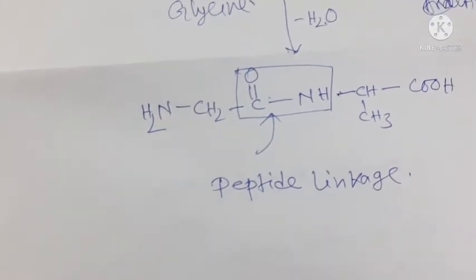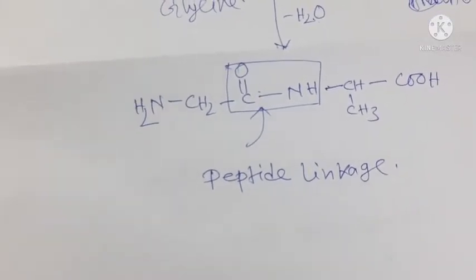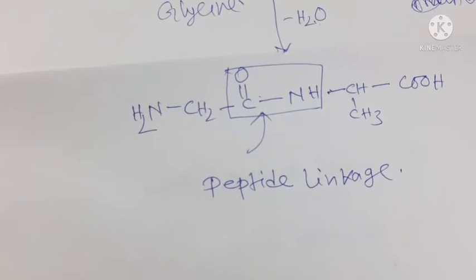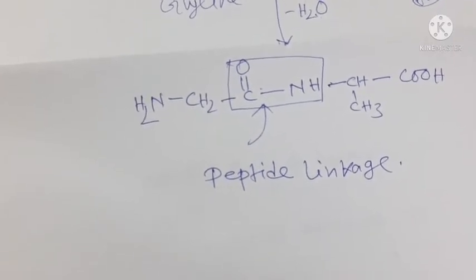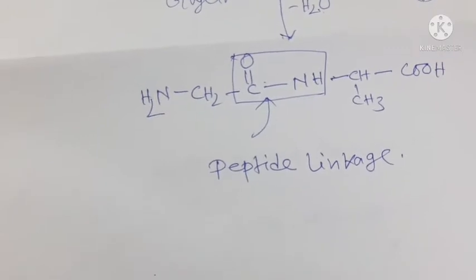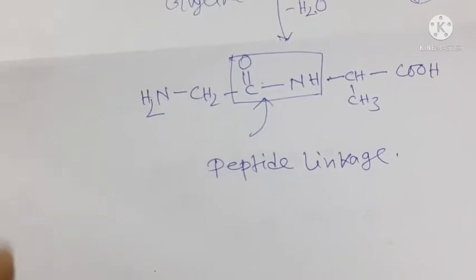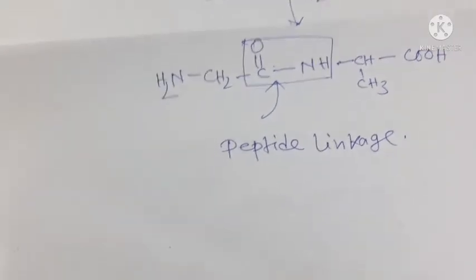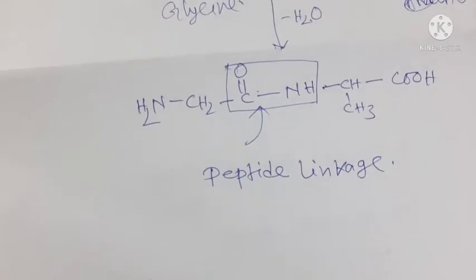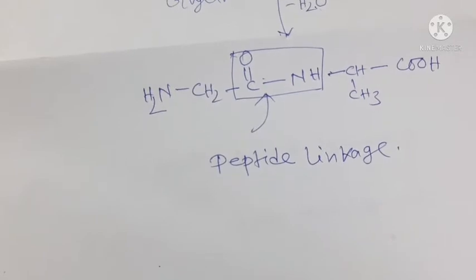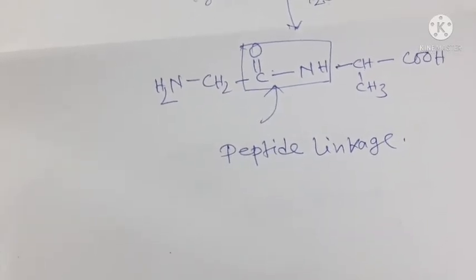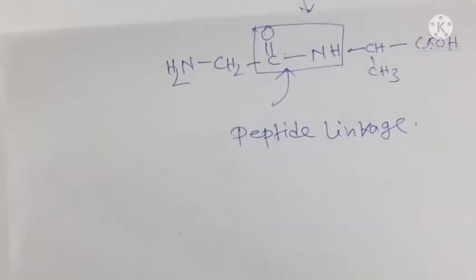And when the carboxyl group of glycine combines with the amino group of alanine, we get a dipeptide, glycyl alanine. Then if a third amino acid is added to a dipeptide, the product is called a tripeptide. Like that, tetrapeptide, pentapeptide and hexapeptide can be formed. Now next we will be discussing the classification of proteins.